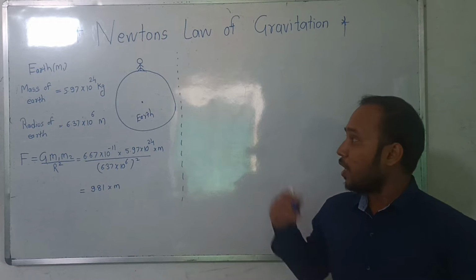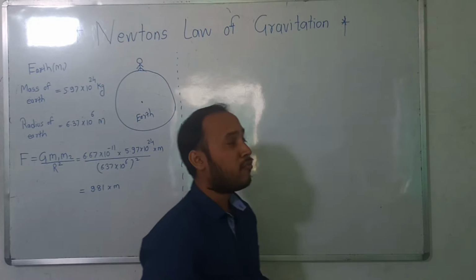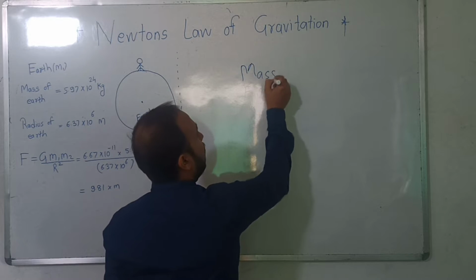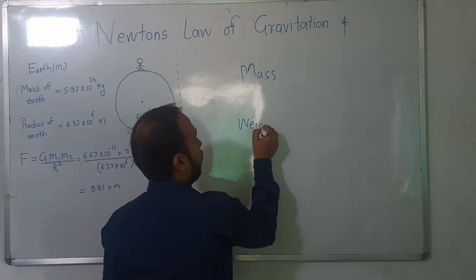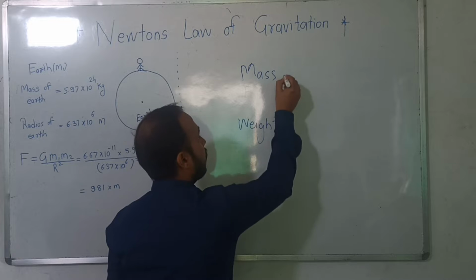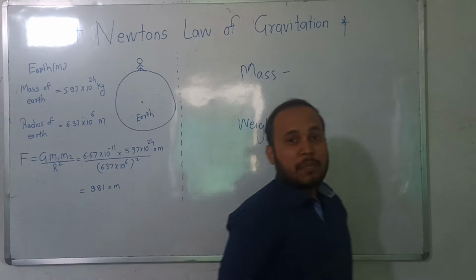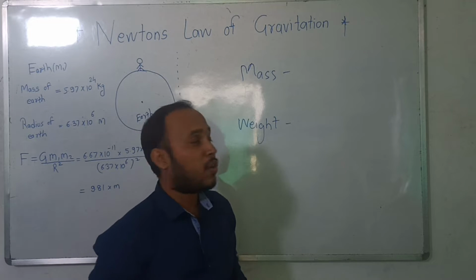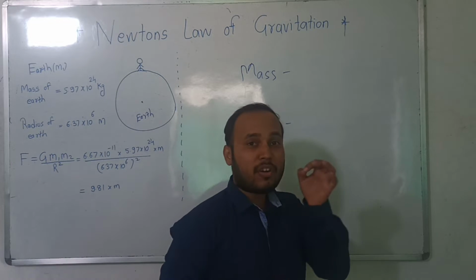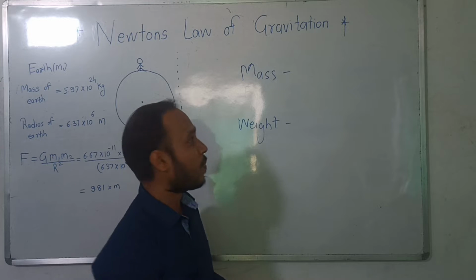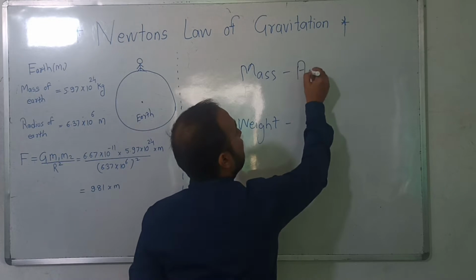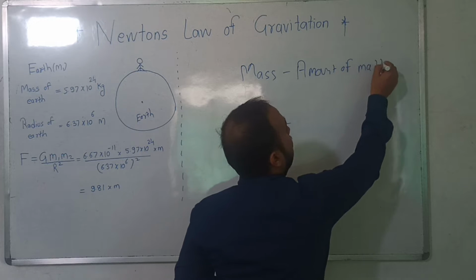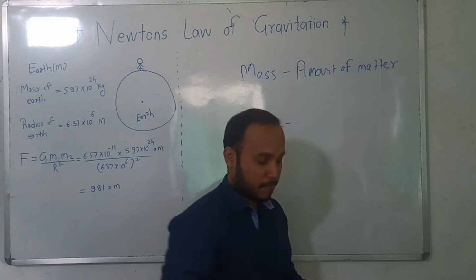Okay, so to understand Newton's law of gravitation, first we should understand what is the difference between mass and weight. So what is mass? Mass is anything that occupies space, or we can say mass is the amount of matter which is present.